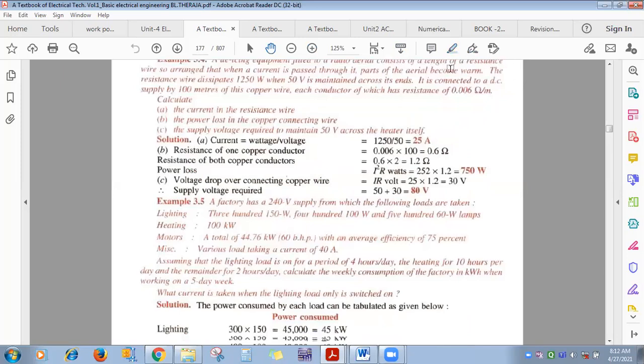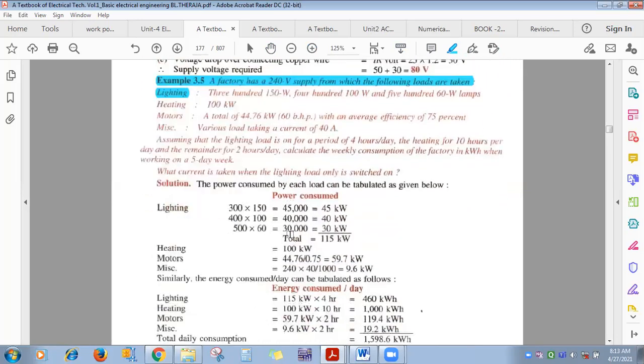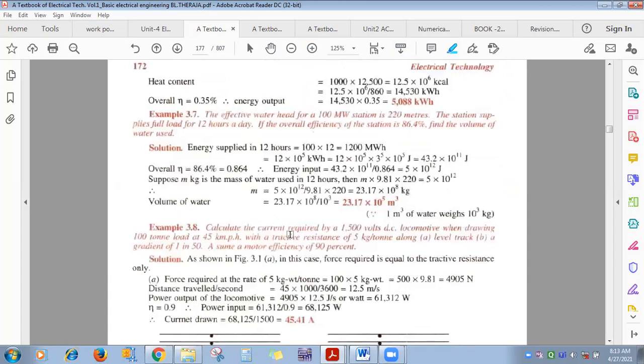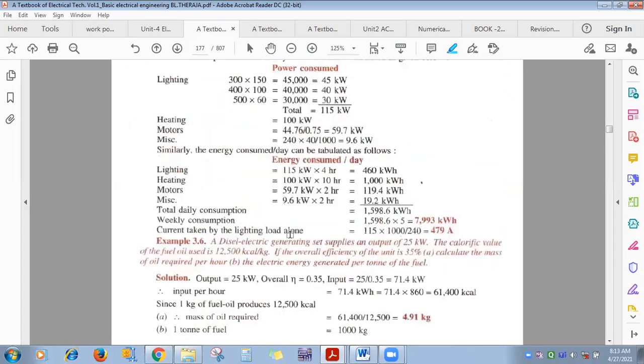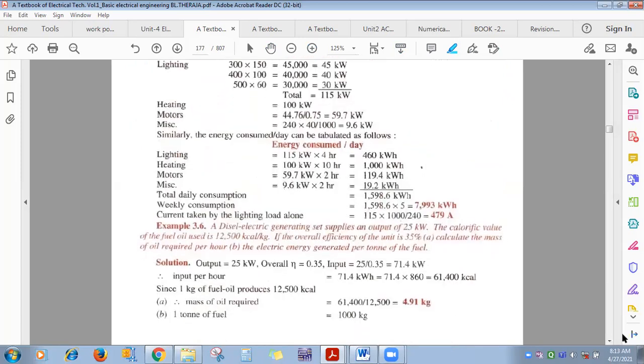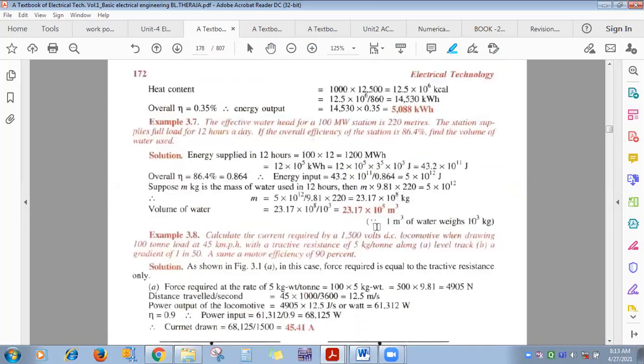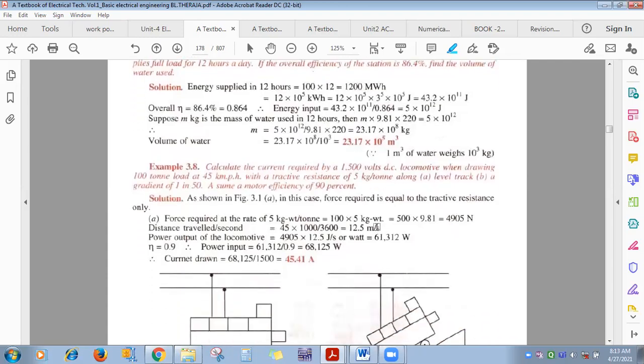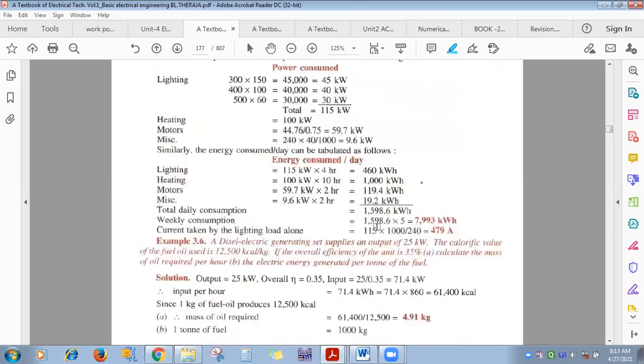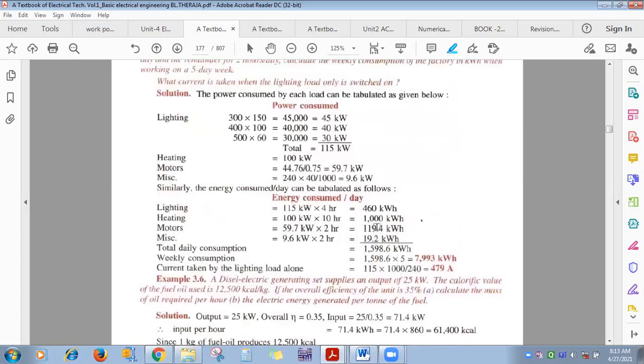This link I already forwarded to you. Through that link, open BL Thareja. This one you do, 3.5. This type we conducted during lectures, isn't it? Then 3.6. Please do 3.5, 3.6 also. 3.7 also you do. Then 3.8 also. Means from 3.5 all numericals you can note down.